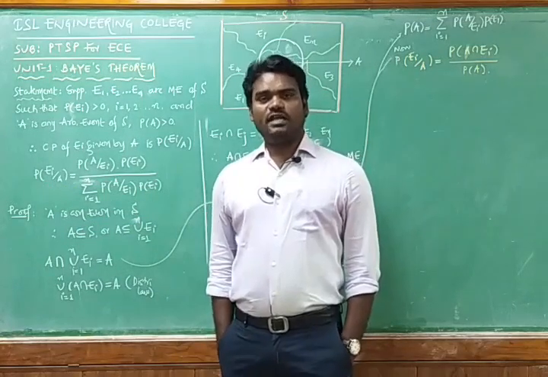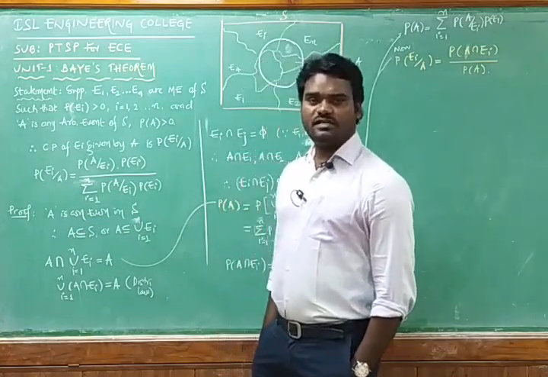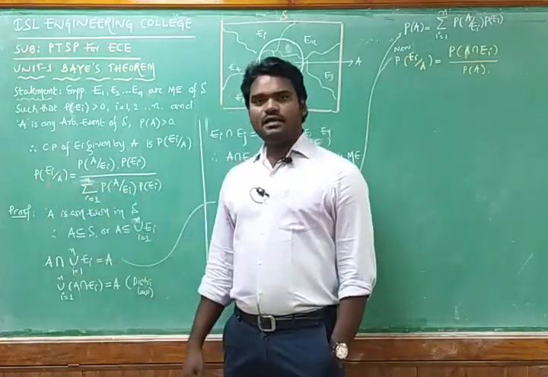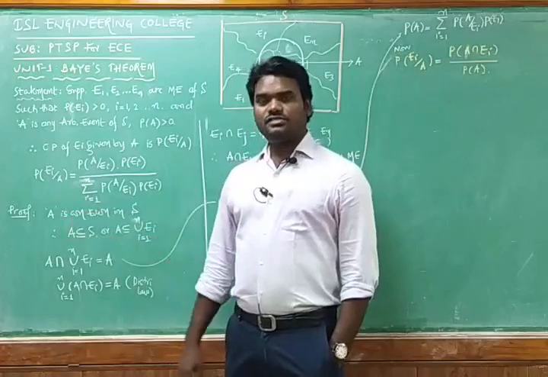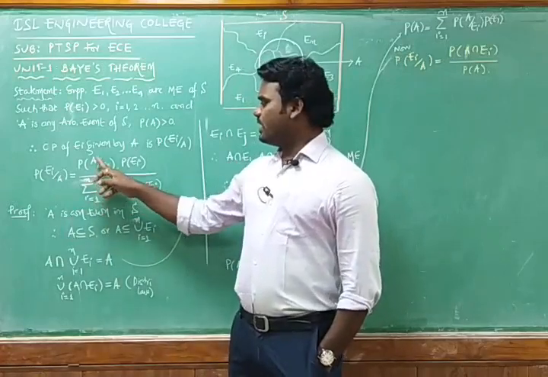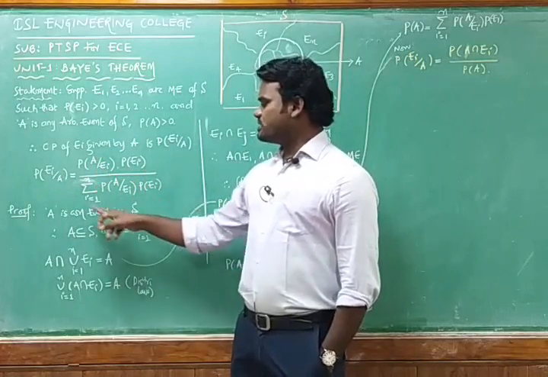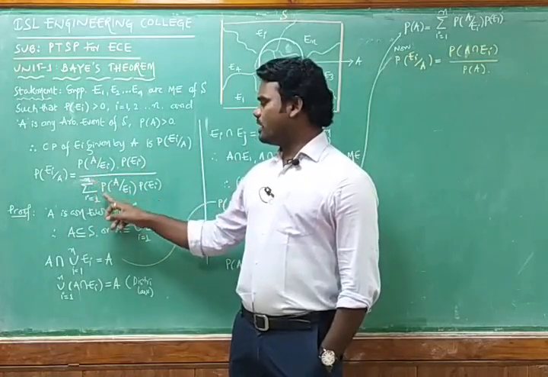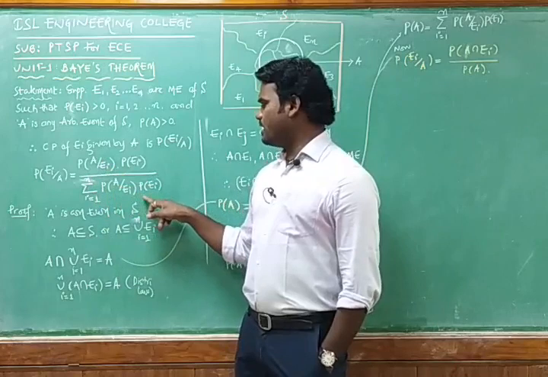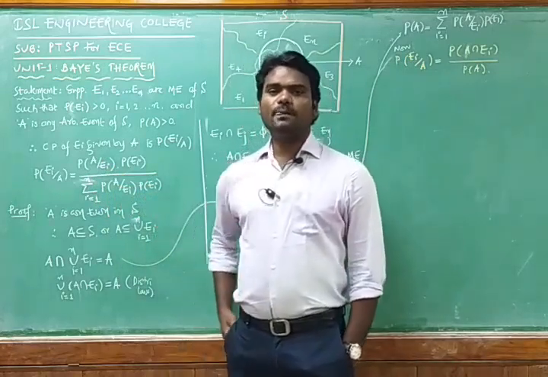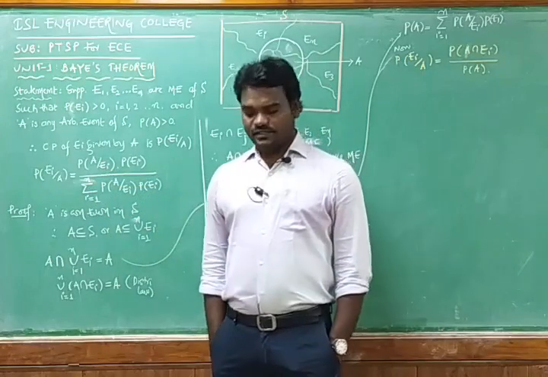N number of mutually exclusive events are there. Probability of Ei given A is equal to probability of A given Ei into probability of Ei, divided by sigma i equals 1 to n probability of A given Ei into probability of Ei. This is what we should prove as the Bayes theorem.